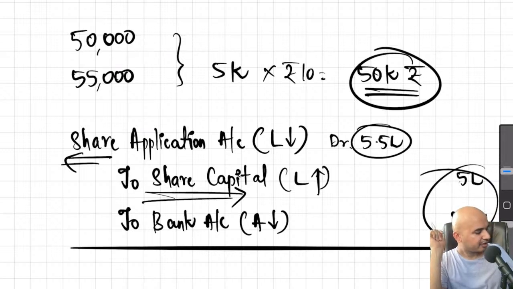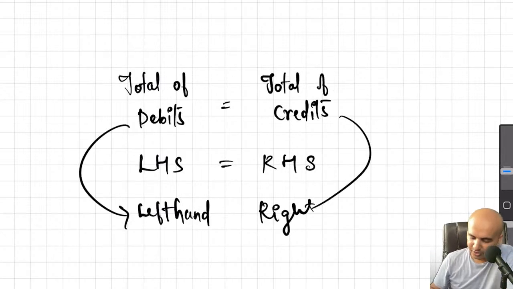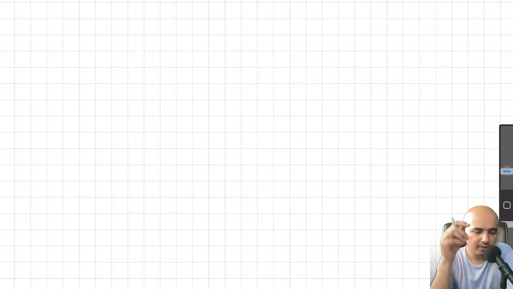Okay. Anyway, that is the thing. Let me just check if there are any questions in the chat box. Okay, nothing. Now, moving on. So that is the first thing which we did. What? We received the money. We passed the entry for receipt. Then we allotted them share capital.